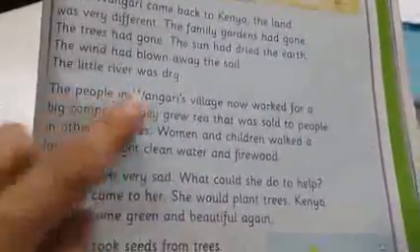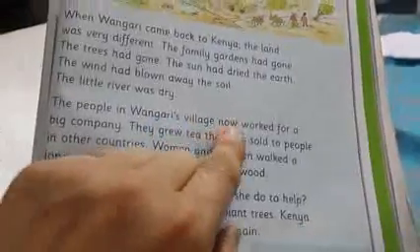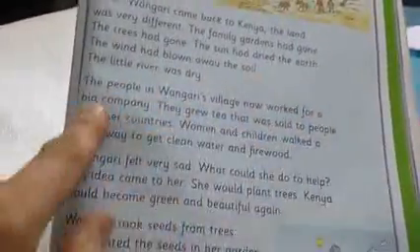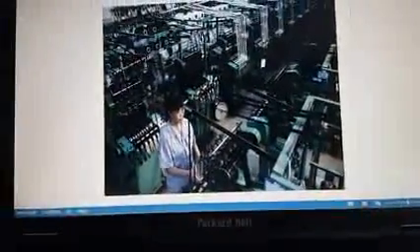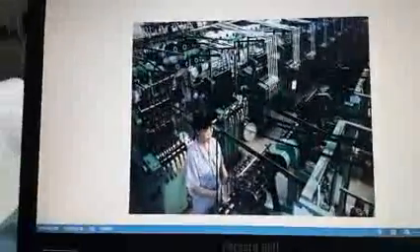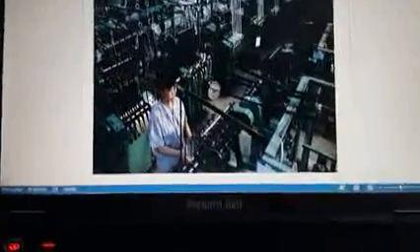The people in Wangari's village now worked for a big company. Okay, this is a factory, and people worked in a big factory. All the people, men, women, they worked in big factories for a big company.